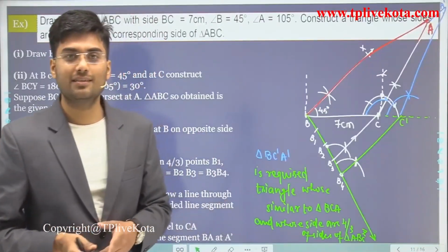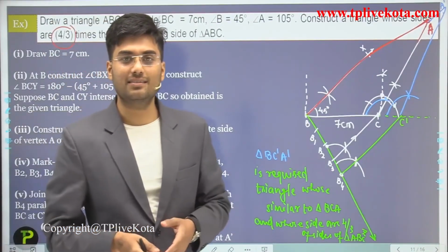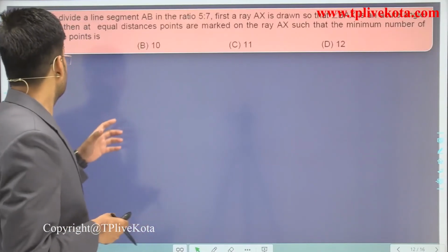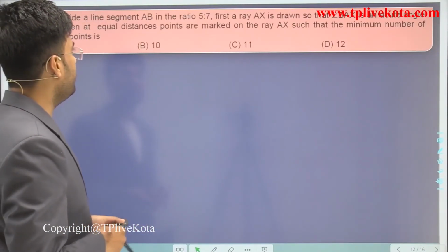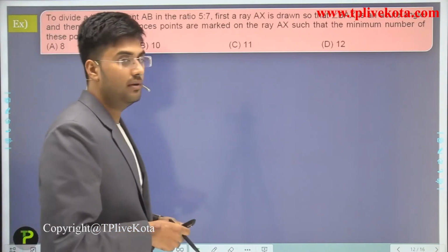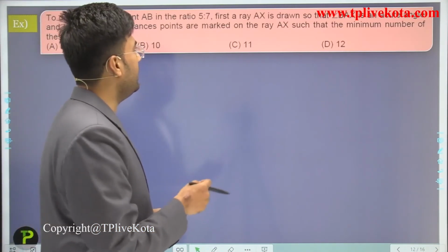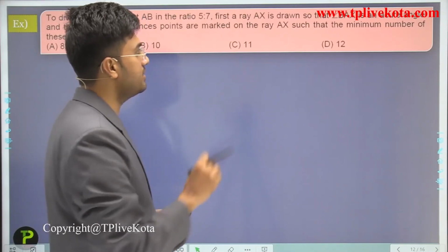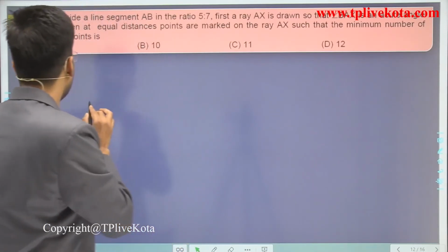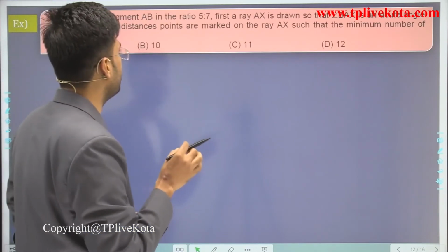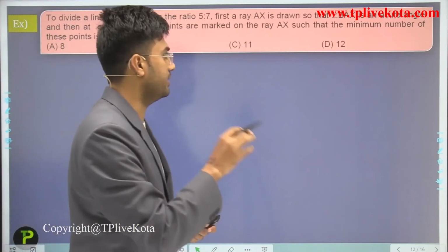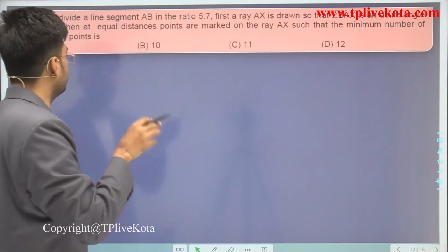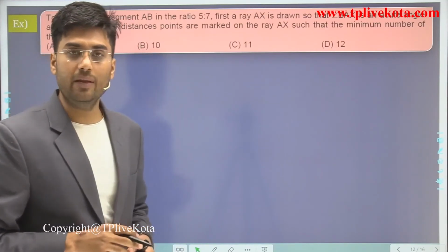So students, now let's discuss some interesting objective questions. To divide a line segment AB in the ratio 5:7, first a ray AX is drawn such that angle BAX is an acute angle, and then equally spaced points are marked off on the ray AX. What is the minimum number of points?